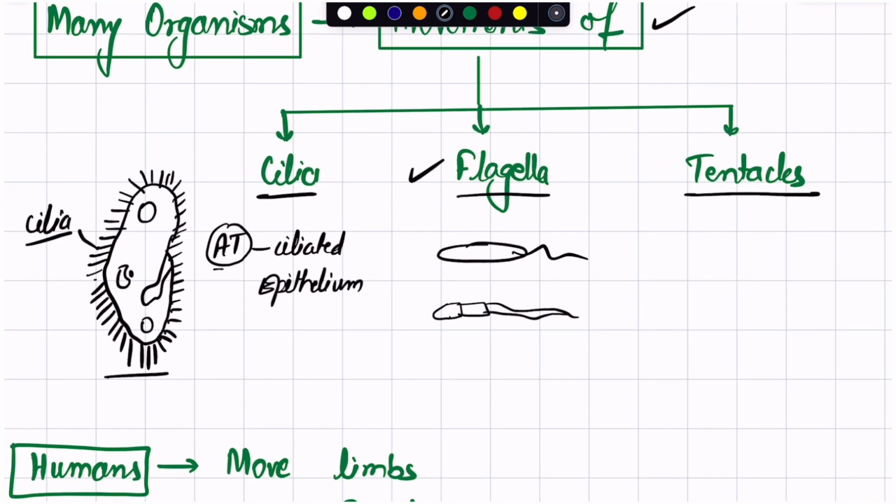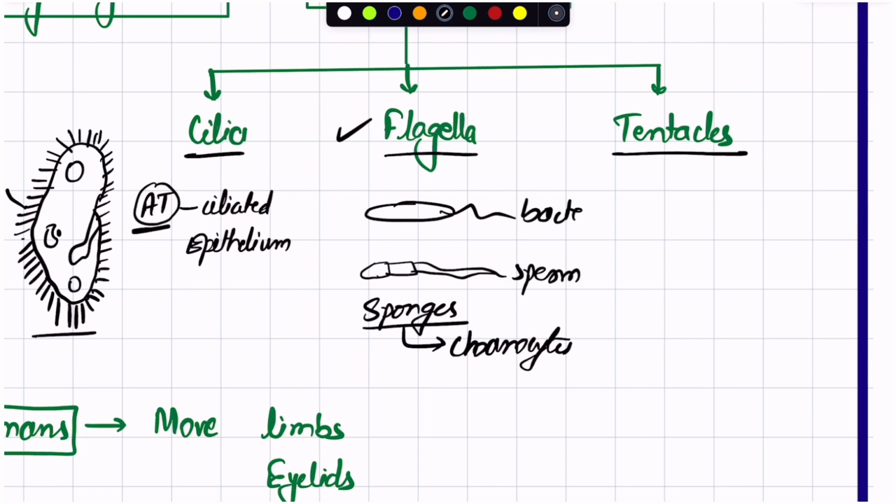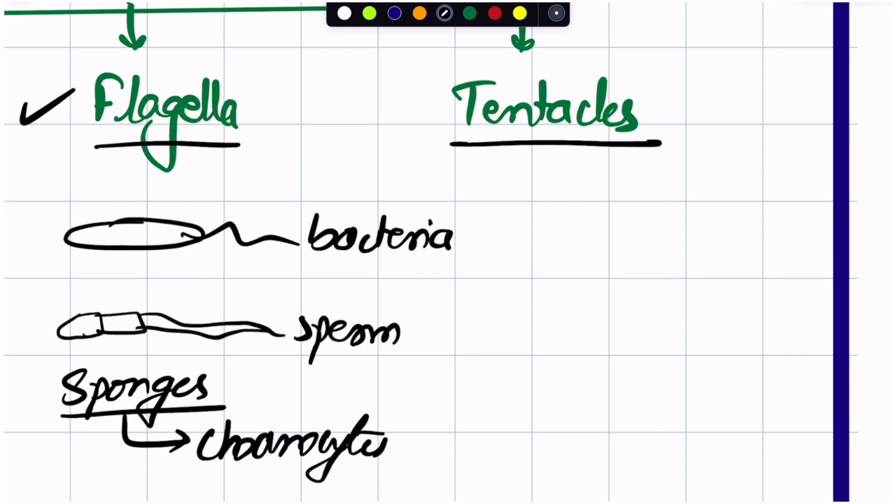We are talking about animal tissue, which means multicellular organisms. However, in the unicellular also, cilia is present and moving, and here flagella is moving. We have sponges where uniflagellated cells are present, which are known as coenocytes. Otherwise, sperm and bacteria have flagella for movement. And then let's talk about the tentacles.